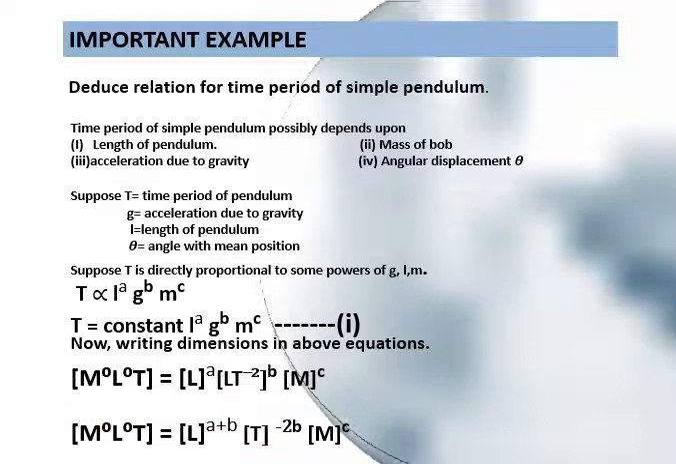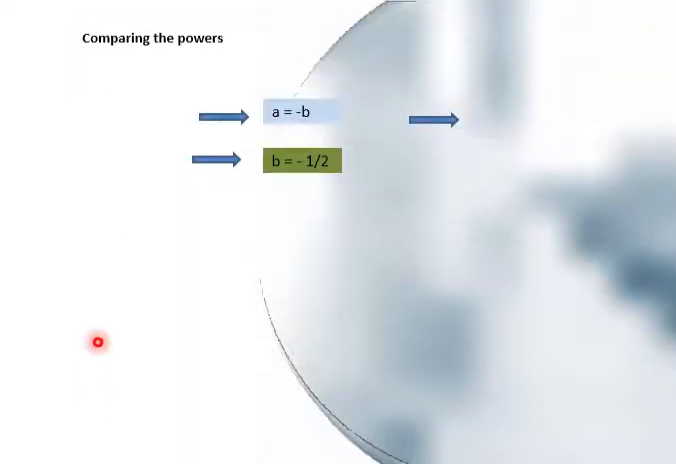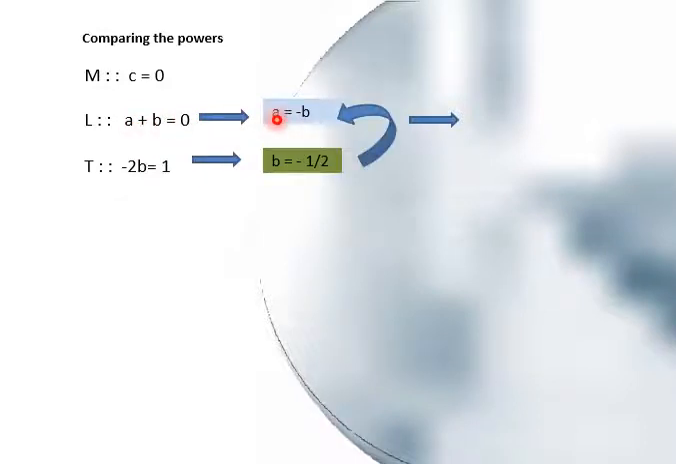powers. So by comparing the powers of mass M, c is equal to 0. For comparing the powers of length, a plus b is equal to 0, because on the left hand side M and L are not present, so they are equal to 0. So a plus b is equal to 0, so a is equal to minus b. Then further, minus 2b is equal to 1, because T is present on the left hand side.